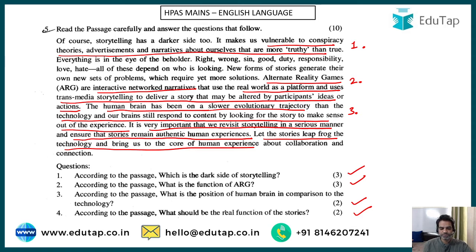So that's what he wants to say, that stories should be real. They should be more about collaboration and connection. Instead, it should not be unreal and create phobias or conspiracy theories or narratives which are not true about ourselves. That was the answer for question number four. That was the first passage. So it was a good one. But if you understand it carefully, it is easy for you to answer the questions.